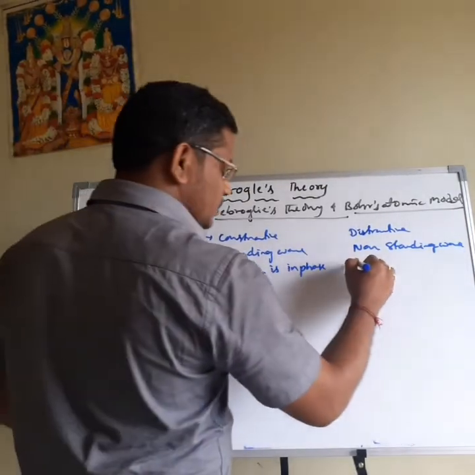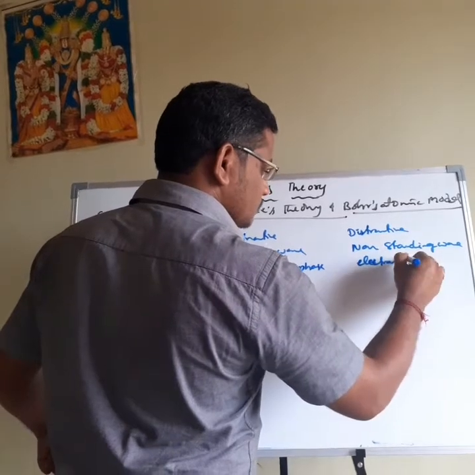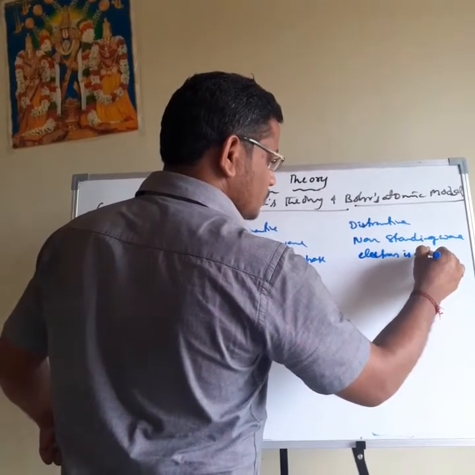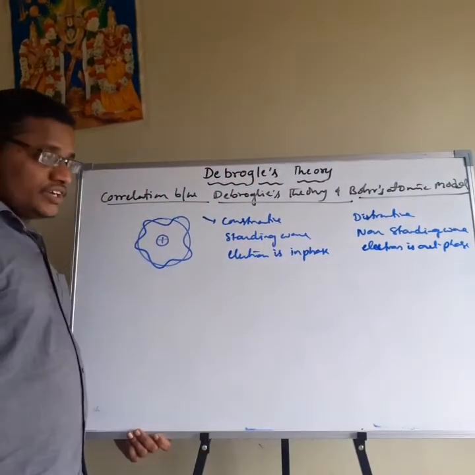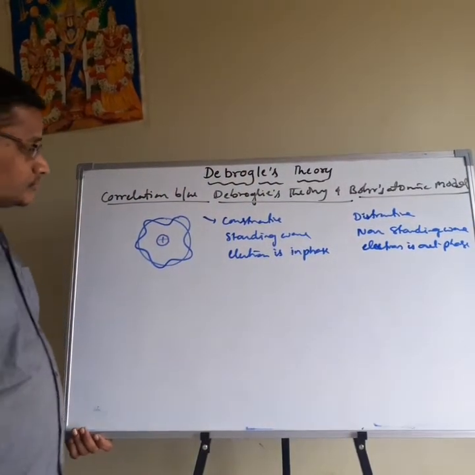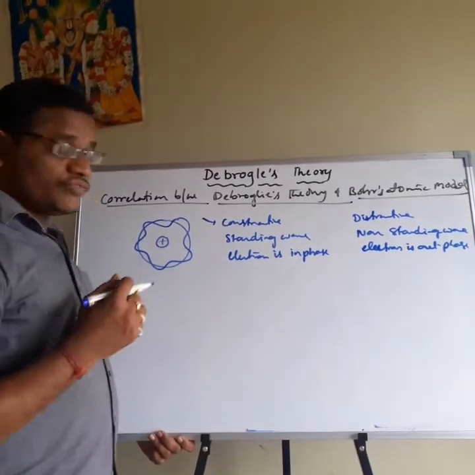So this is the electron, out of phase or out of phase. Electron is in phase, electron is out of phase. Then what is the constructive wave or standing wave? Or electron is in phase.